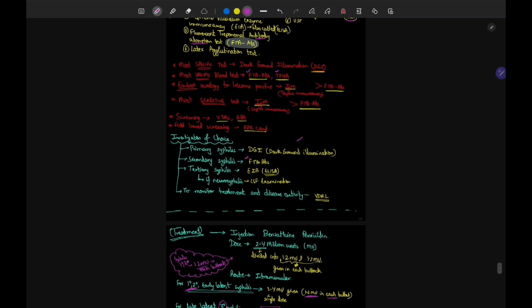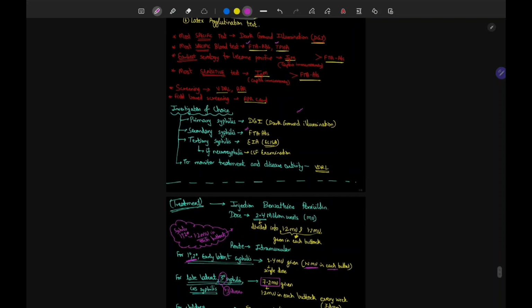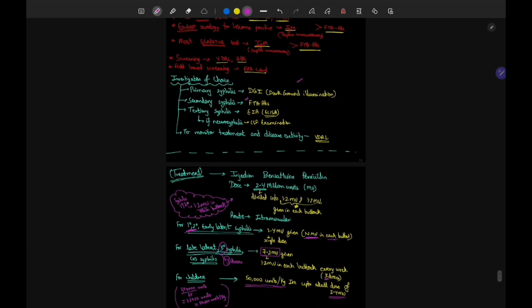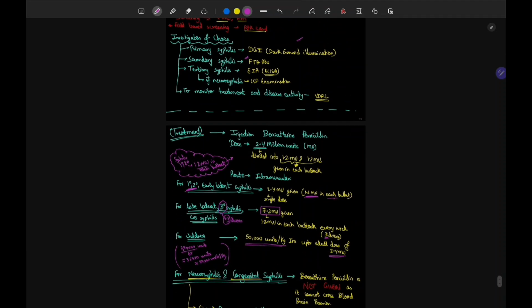The investigation of choice for primary syphilis is dark ground illumination. For secondary syphilis, it's FTA-ABS. For tertiary, it's ELISA, enzyme linked immunosorbent assay. And if neurosyphilis, you have to do the CSF examination. To monitor treatment and disease activity, VDRL.